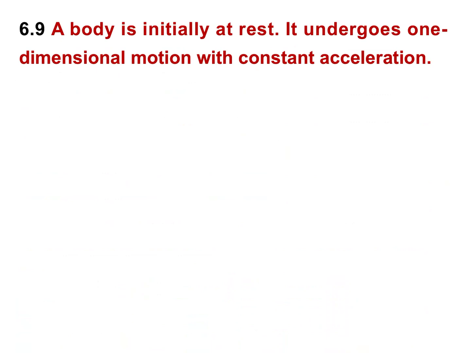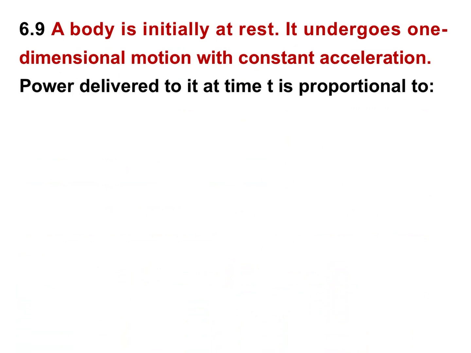This is the next question from your NCERT book, 6.9. A body is initially at rest. It undergoes one-dimensional motion with constant acceleration. Power delivered to it at time t is proportional to what? What we have to find here?